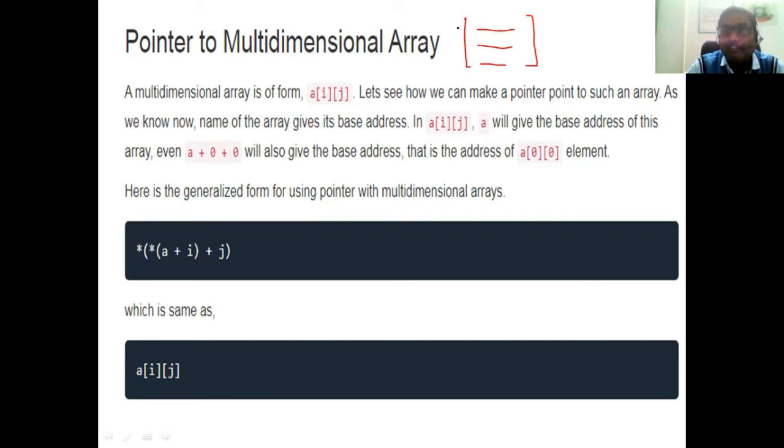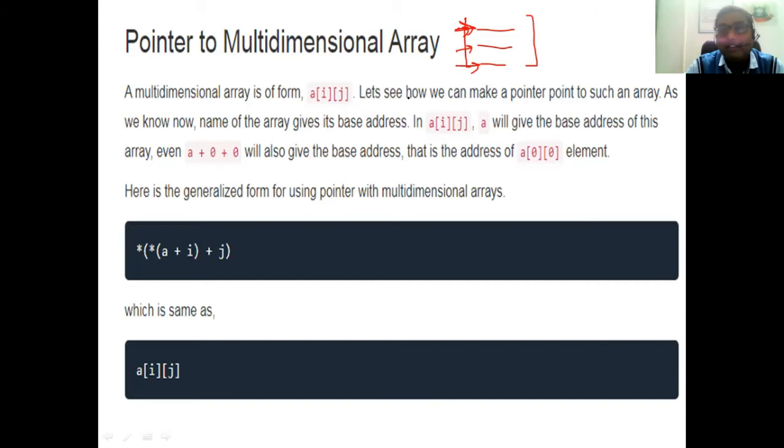Each row is itself a one-dimensional array, so a 3 by 3 matrix has three 1D arrays. Our multidimensional array is in the form A of ij, where i represents the row and j represents the column. So A of 3 by 3 has 3 rows and 3 columns.